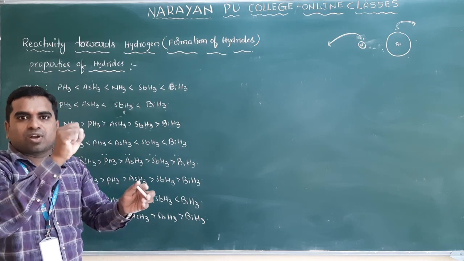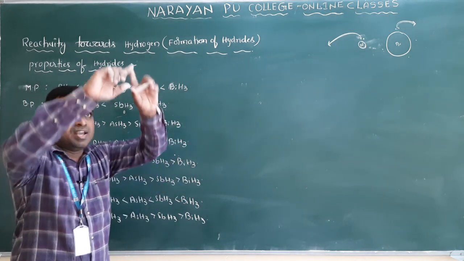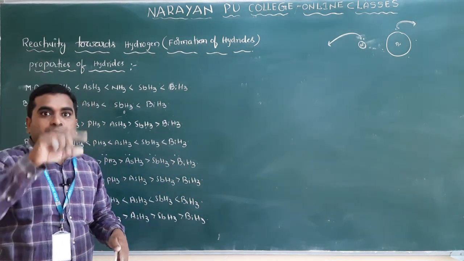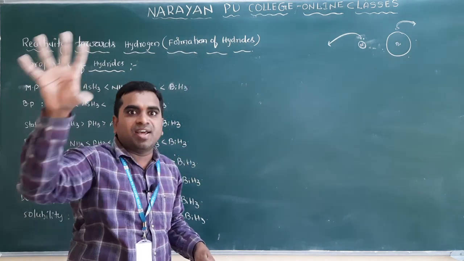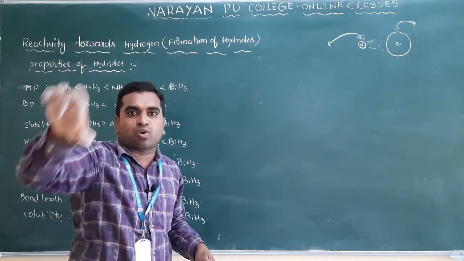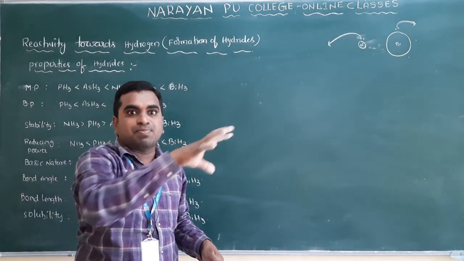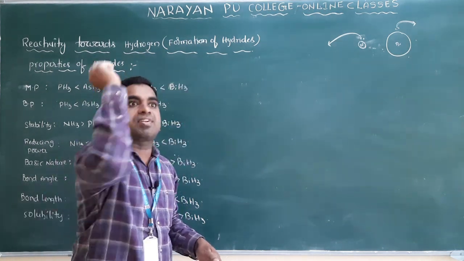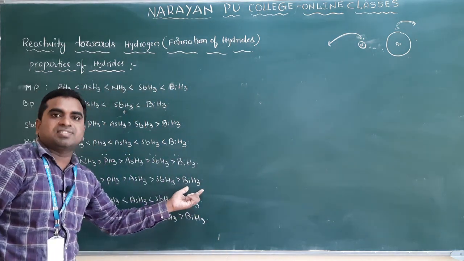But bismuth has a big size, and to donate electrons it has to find where its pair is, because the electrons occupy a large volume. So it has less basic character.